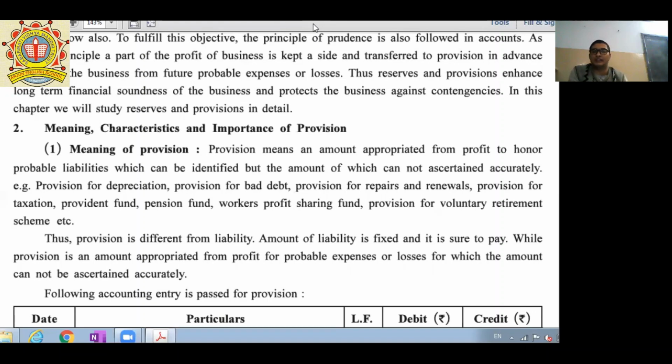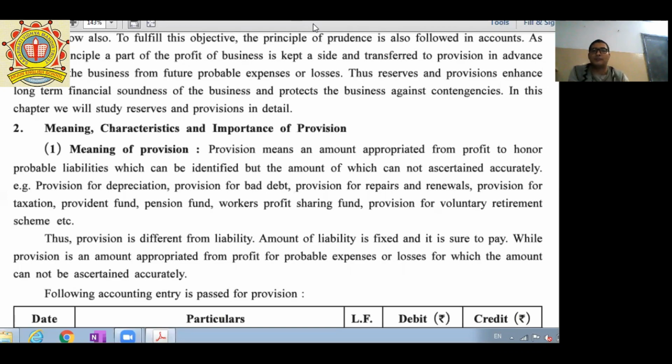As I said, if you are going for future educational planning, there is a huge amount that you have to gather to complete your study.